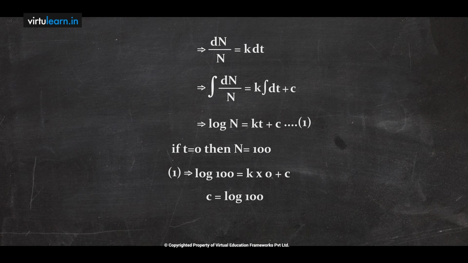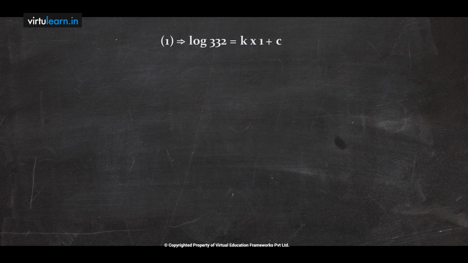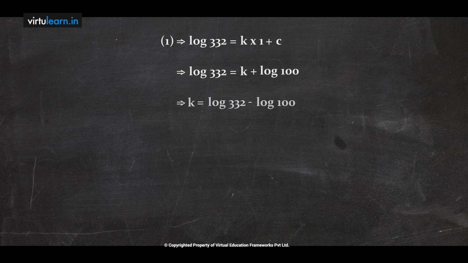Now the next statement: in 1 hour the number of bacteria is 332, means t equals 1 hour, then N equals 332. Again substitute this information in equation 1. Log 332 equals k times 1 plus c. Since c is already calculated as log 100, k equals log 332 minus log 100.